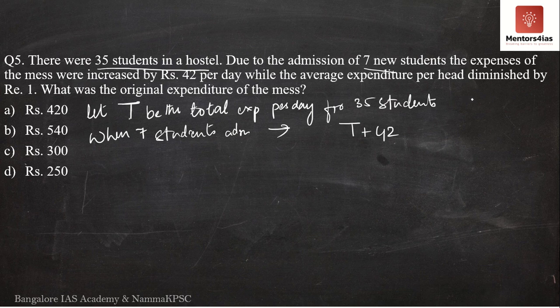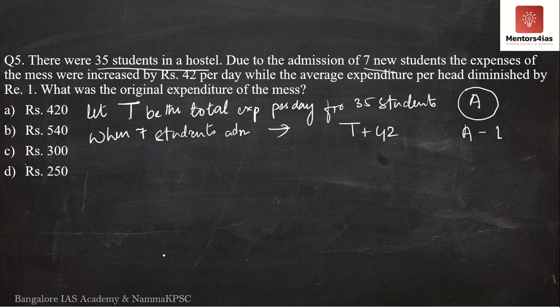So if the average amount of money spent per student is A, then after 7 students were admitted, the new average will be A minus 1. If you understand this much, you should be able to solve it.